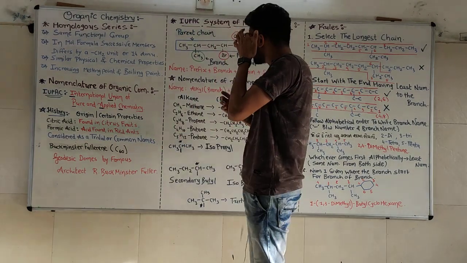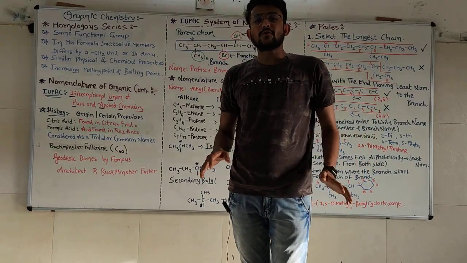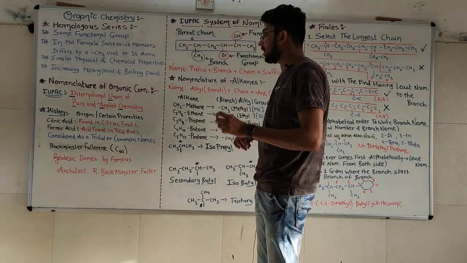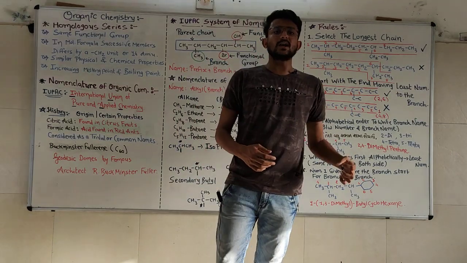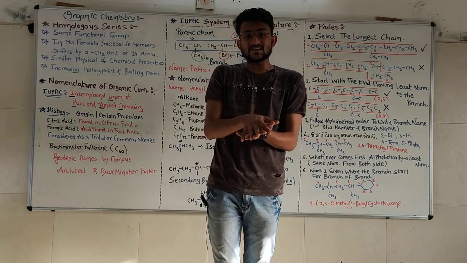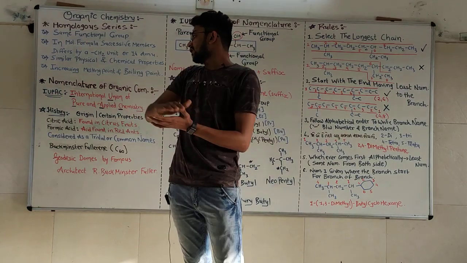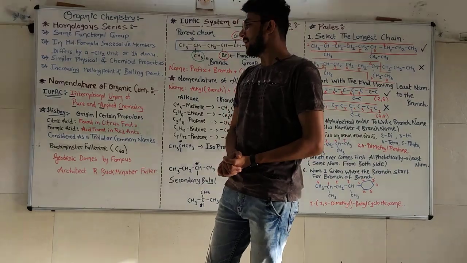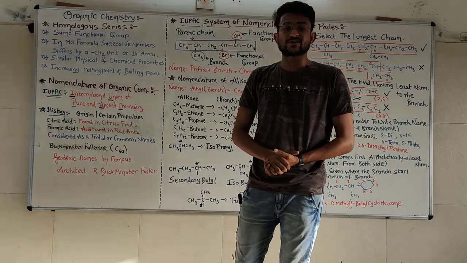Likewise, lots of organic compounds are there. That's why a particular nomenclature system should be there so that we can identify every single compound differently. Otherwise, it's all going to be a mess. So one particular institute came up with this plan. That institute is known as the IUPAC, International Union of Pure and Applied Chemistry.